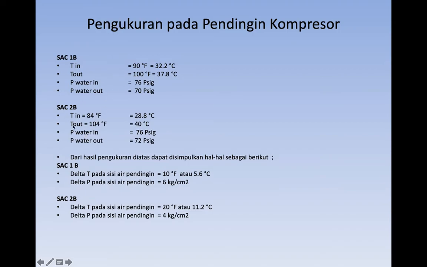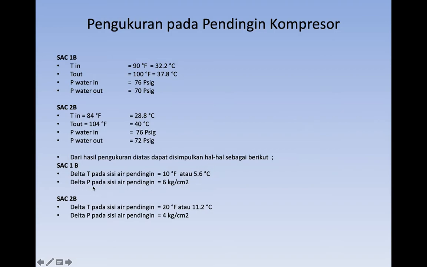And then we concluded from this measurement that the delta T, it means the temperature out of water minus the temperature inlet of water, for SAC1B on the water side is about 5.6 degrees Celsius.